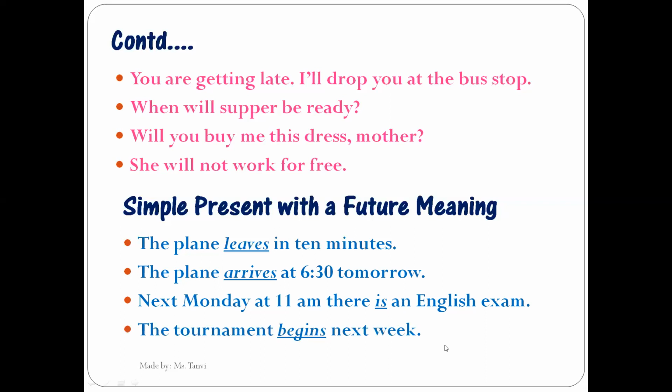The tournament begins next week. So again, I'm talking about future, but I have made use of the first form of verb, begins. So this sentence means that the tournament will begin next week. So it is already scheduled. Things are decided. So as per that, I am making use of simple present tense to depict this future.